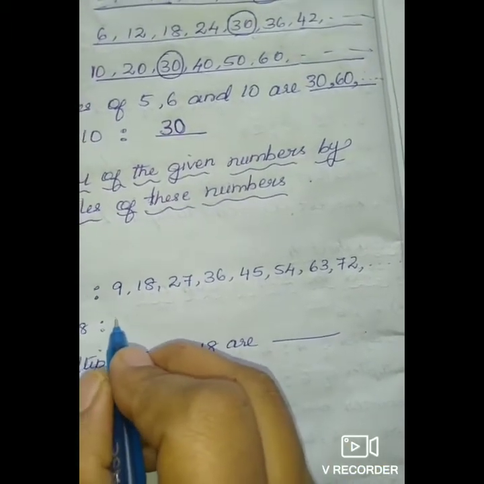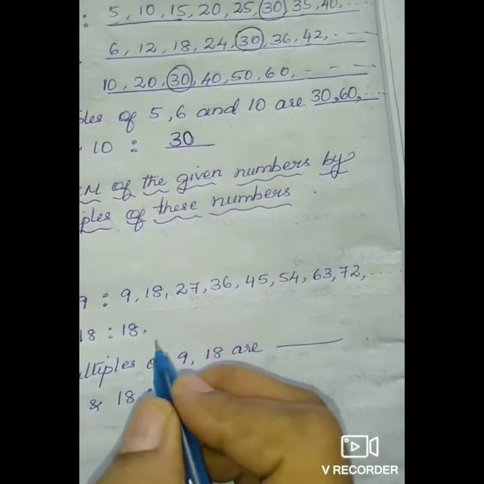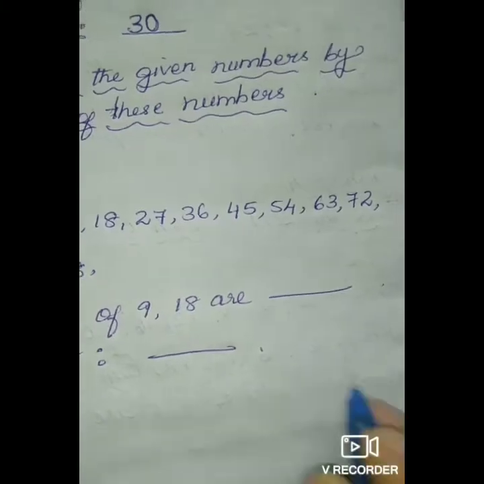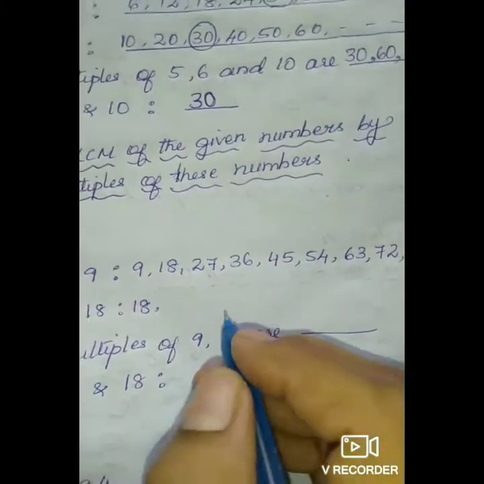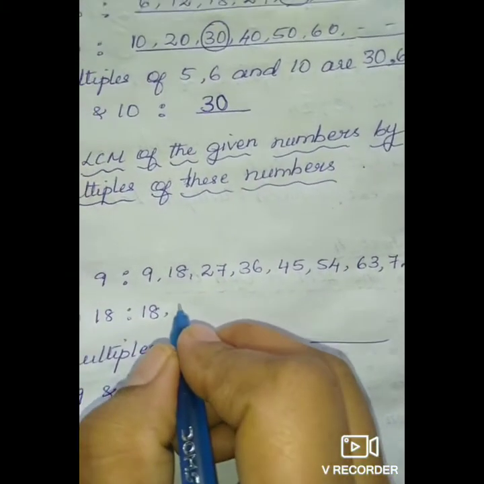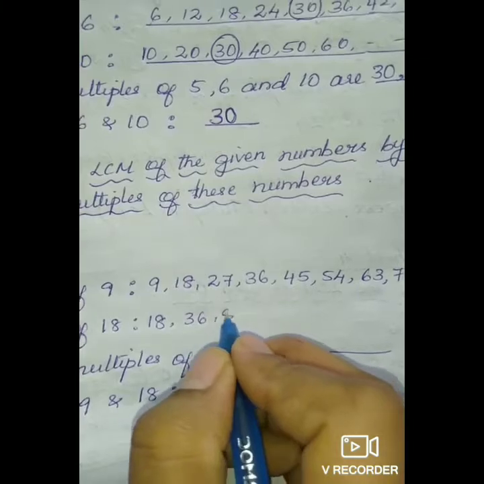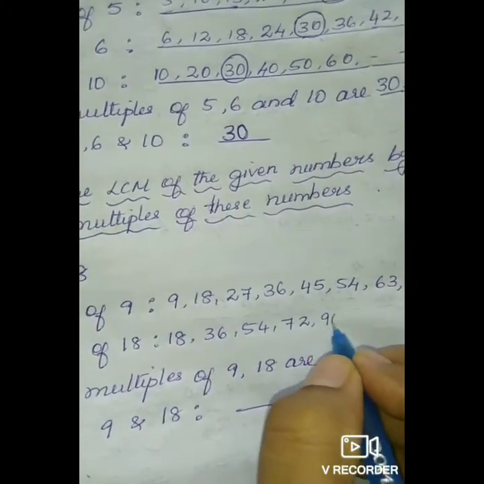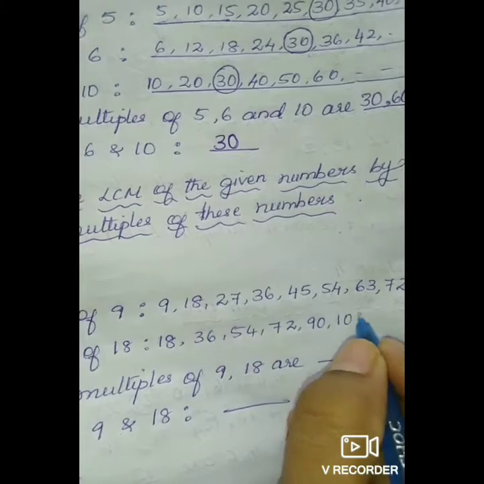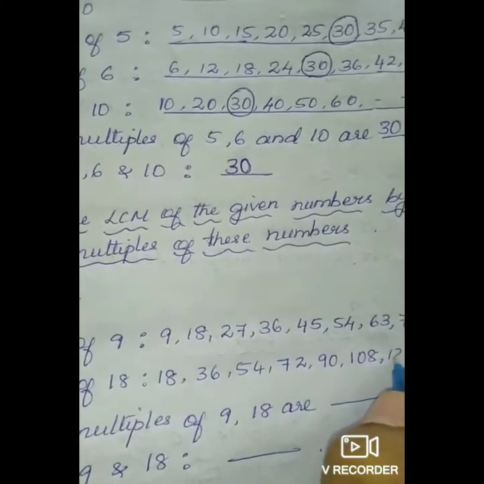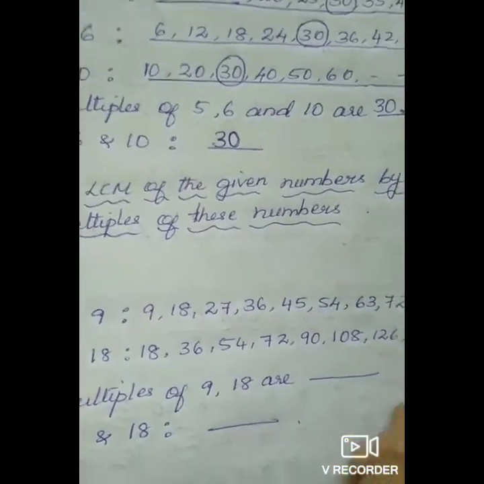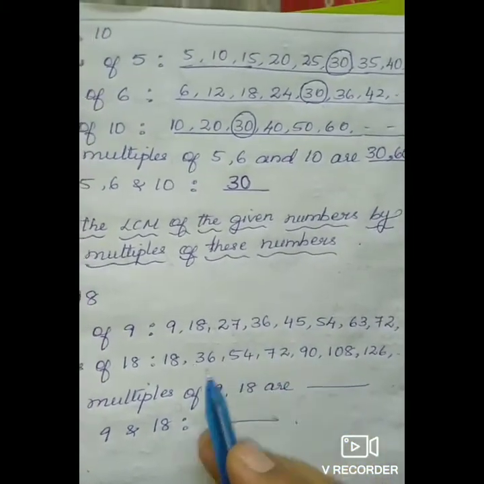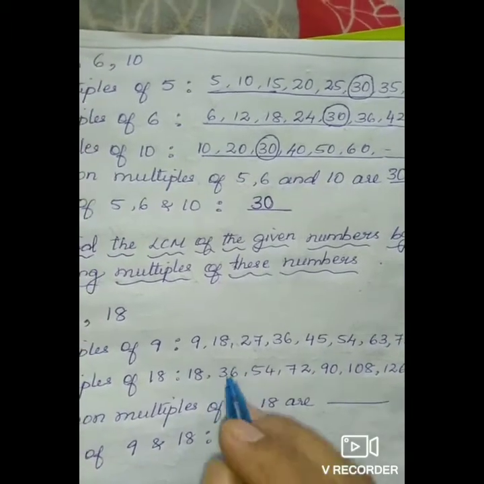Next 18 table. 18, 36, 54, 72, 90, 108, 126 and goes on. In this, now you have to find the common multiple in both the tables.